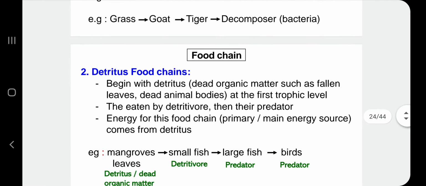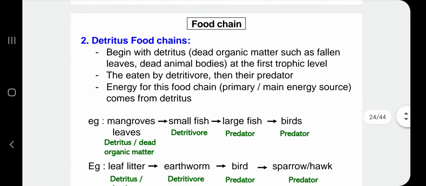We have detritus food chain. If the grazing food chain starts with producer, for detritus food chain, it must start with detritus. Okay, so detritus here refers to dead organic matter, which we call as a detritus, such as fallen leaf, okay, daun yang dah layu, or dead animal bodies. So detritus will be at the first trophic level, and then the second trophic level and so on will be filled by detritivore and predator.